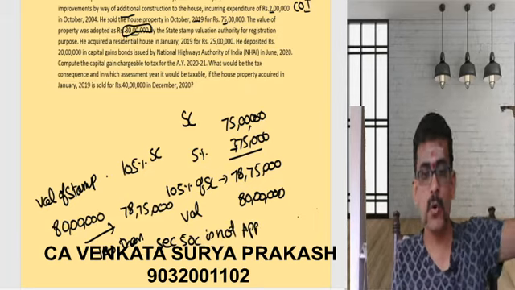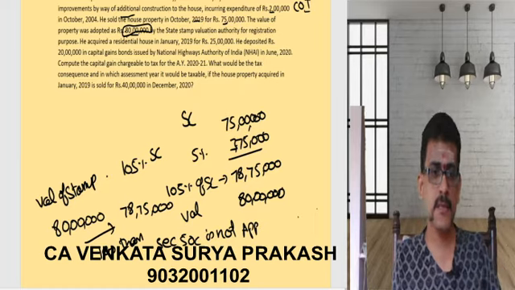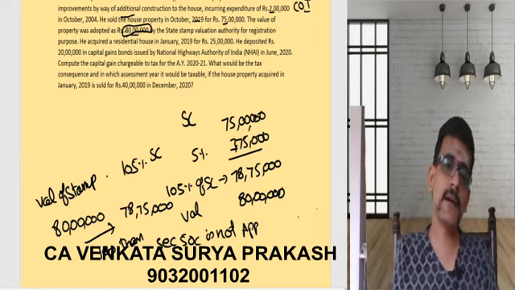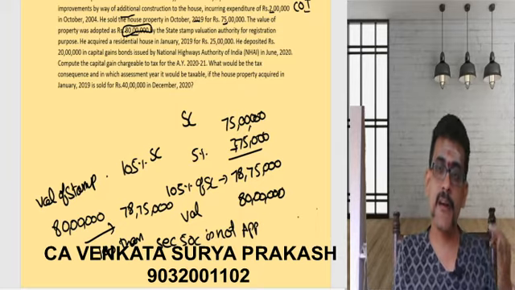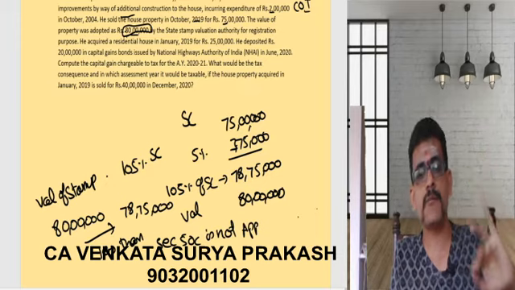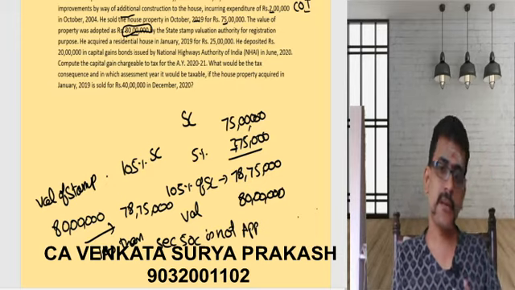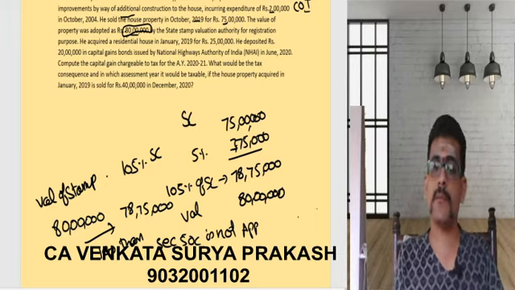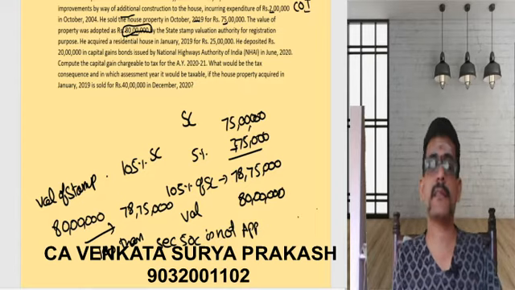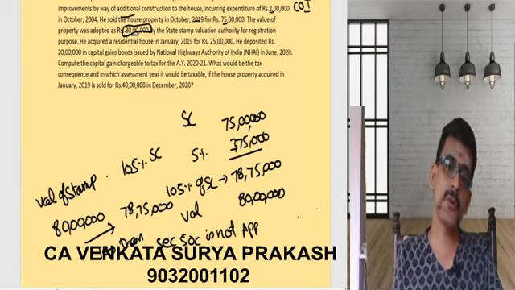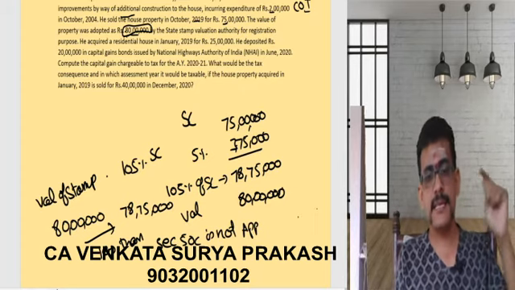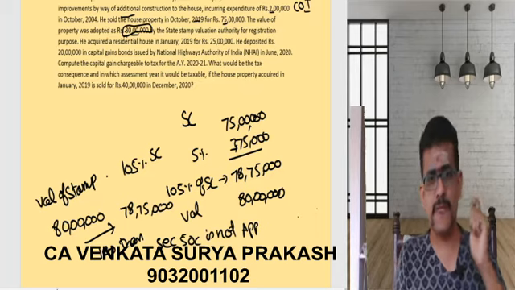Already we have covered a few examples when discussing this, so I am just repeating for your revision. Whenever the value of stamp duty is less than 105% of your sale consideration, 50C is not applicable. But here, the value of the stamp duty is 80 lakhs, and 105% is 78,75,000. It has exceeded, so I will apply section 50C.